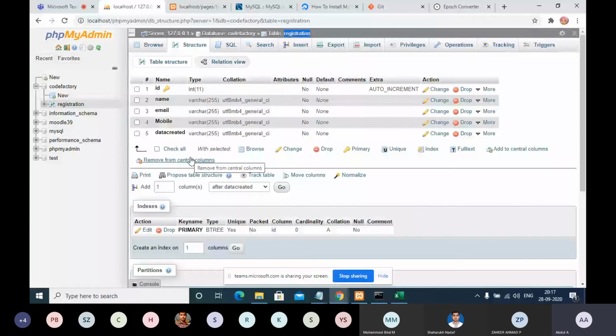Okay, so tomorrow we will see all the major functionalities: insert, select, delete, update. These are the breath of IT.